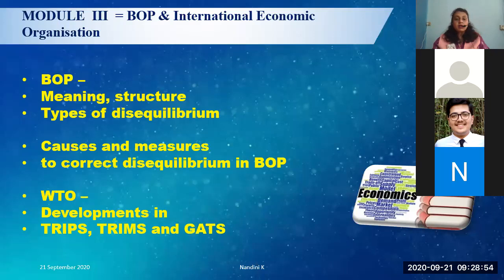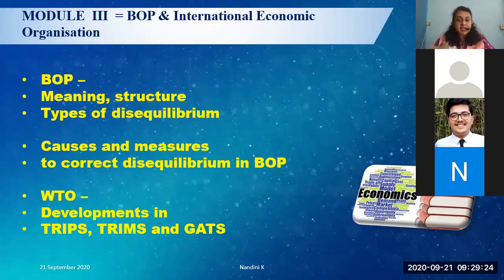So what is India's BOP position, what has happened, whether India has remained in a deficit, whether India has benefited so far? All these are the various small questions that can come as far as the meaning and structure of balance of payment is concerned. Where do unilateral receipts come in, where do unilateral remittances come? Unilateral remittances, receipts come on the credit side, payments go on the debit side.